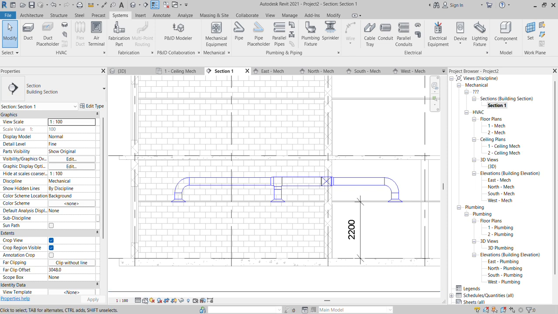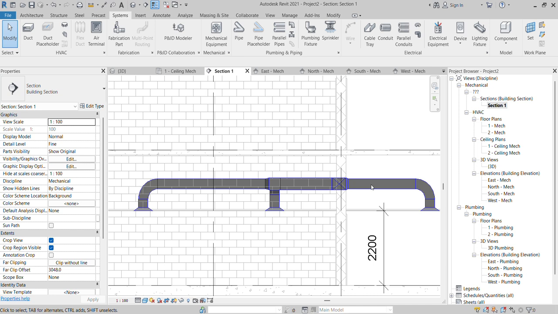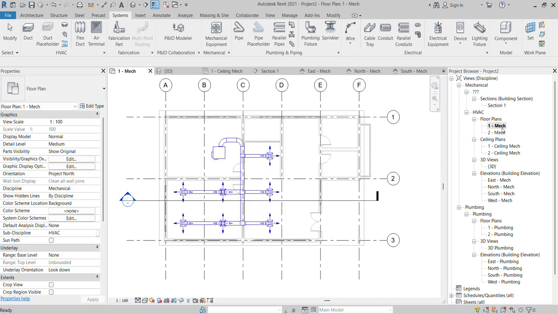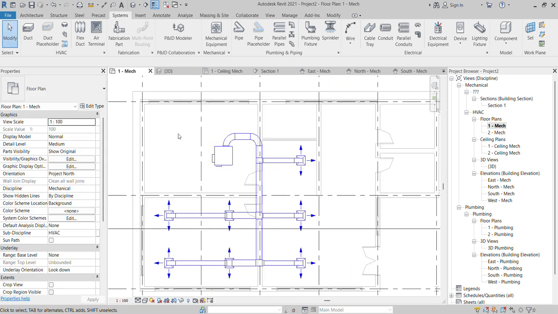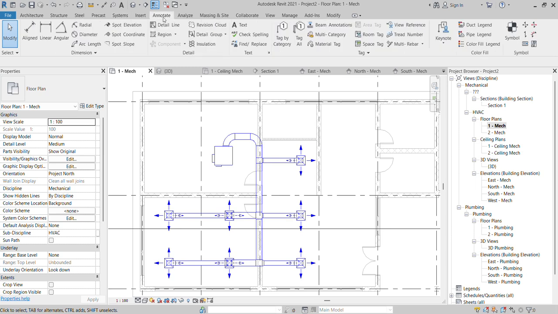Now we can go to choose the shader. So now we can find out this one. Again I can go back to my mechanical floor plan. Okay. See, for example, you can go to find out the annotation. Choose the tag category. Okay, you can choose the tag category.